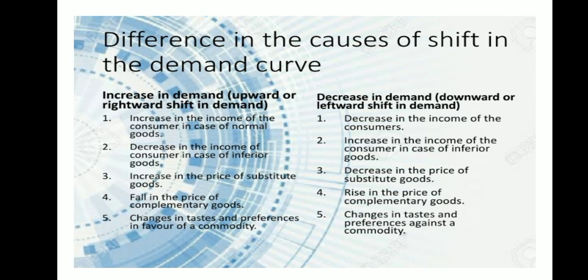Difference in the causes of shift in the demand curve. As I said earlier, increase in demand and decrease in demand will always occur when factors other than the price are increasing or decreasing. Suppose there is an increase in income of the consumer in case of normal goods, this will tend to increase the demand, that is an upward shift or rightward shift in the demand.